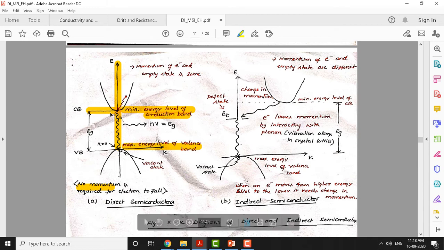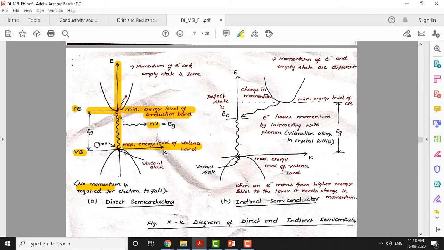While coming from the conduction band to the valence band, the electron radiates energy in the form of light. That light energy is given by Eg, the energy difference between the conduction band and the valence band, which is equal to h times nu. This is the mathematical relation for the amount of energy given by the electron in the form of light.